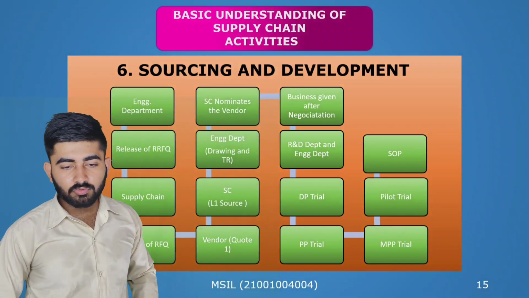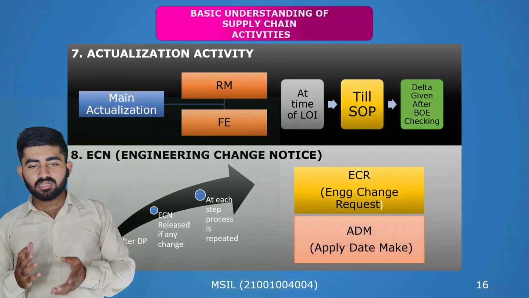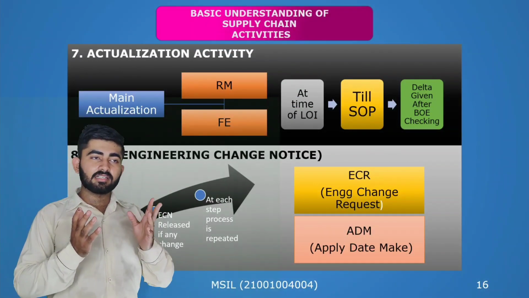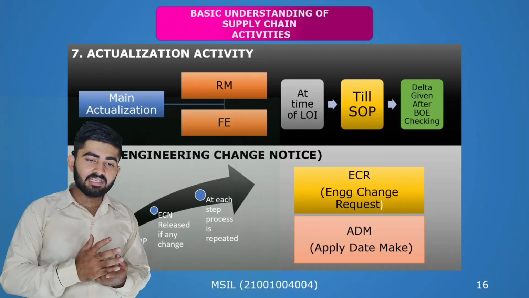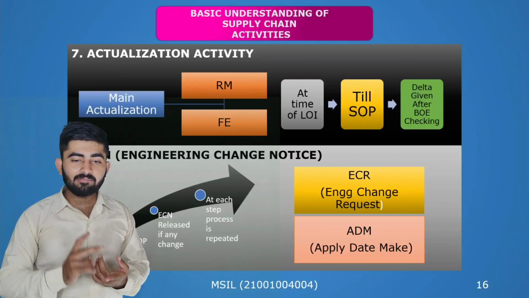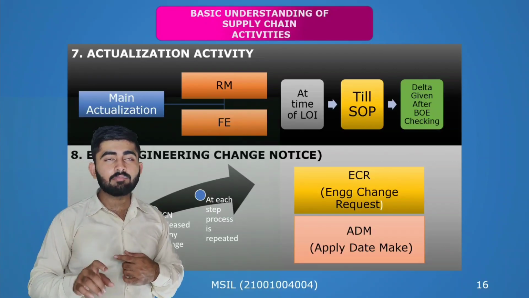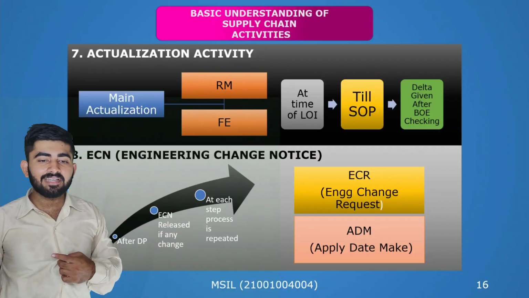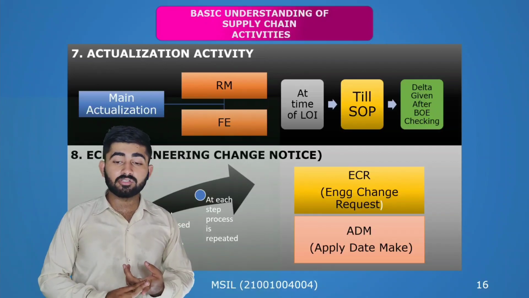Now let us move to the next part, that is actualization activity. Actualization activity depicts its meaning by its name. This is majorly for the actualization of RM and FE. RM stands for raw material, FE stands for foreign exchange. At the time of LOI, the vendor needs to sign an agreement in which he says whether he needs RM fluctuation or FE fluctuation,